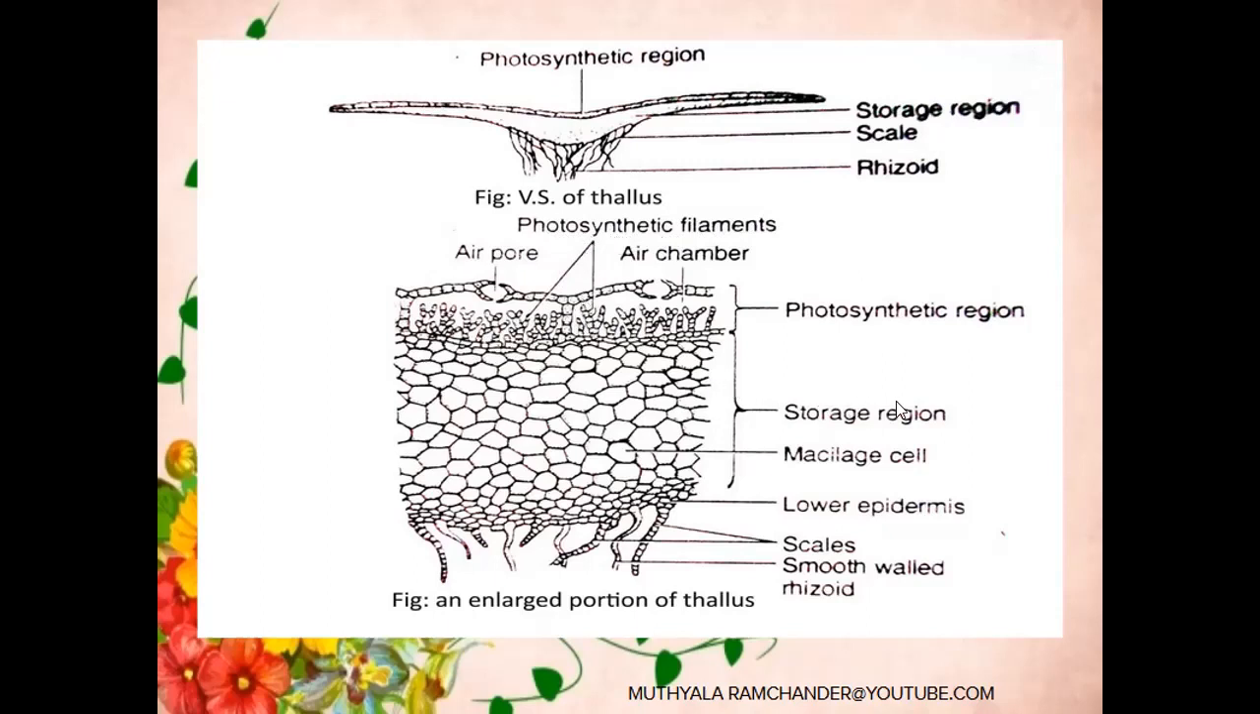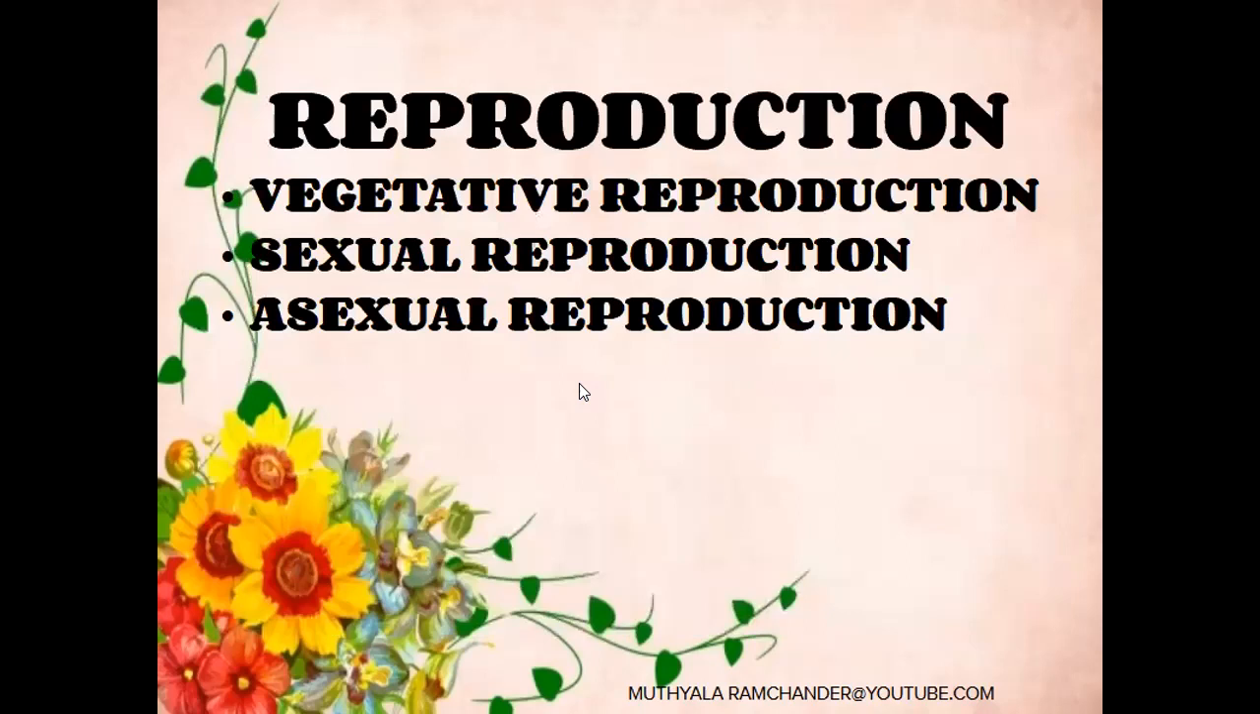And the third important part of the gametophytic thallus is the storage region. It is present below the photosynthetic region. It is made of parenchyma tissues. The parenchyma tissues are irregular in structure, without intercellular spaces. They are compactly arranged, and all cells are filled with starch. In this storage region, some cells are mucilage cells. This is the internal structure of the Marchantia gametophytic thallus.